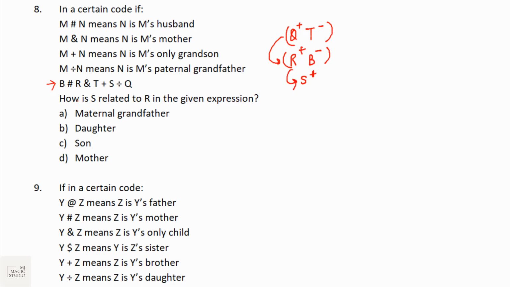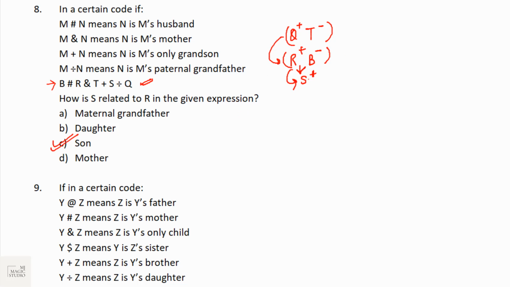Question is, how is S related to R? S is son of R and B. S is son of R. Just read the code carefully. No need to read all the codes. Go to the question or the expression. Try to build the tree diagram and solve it.